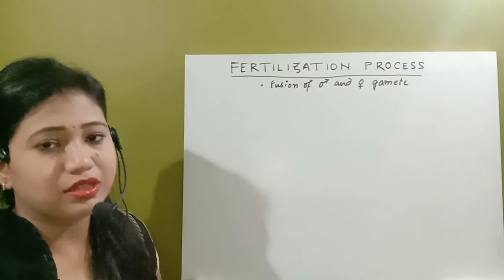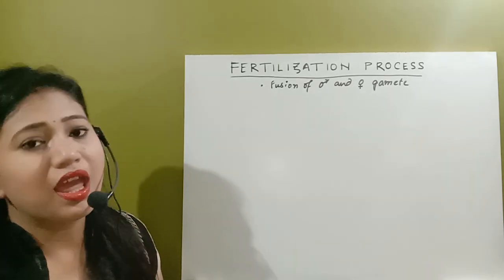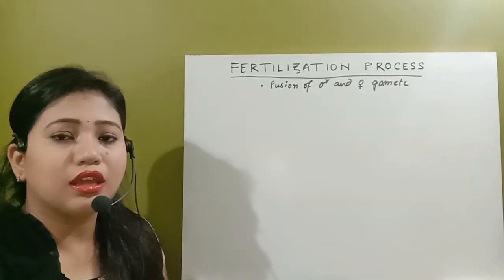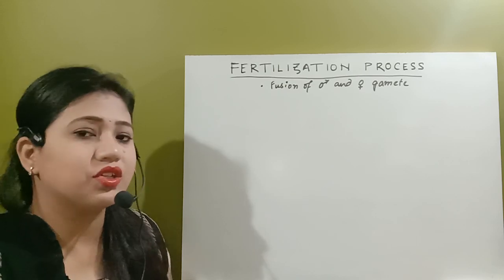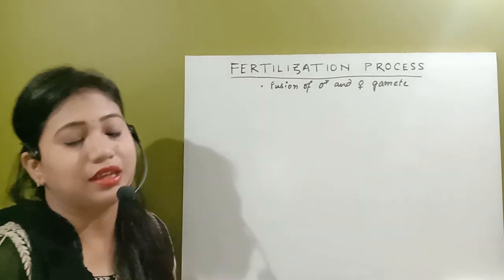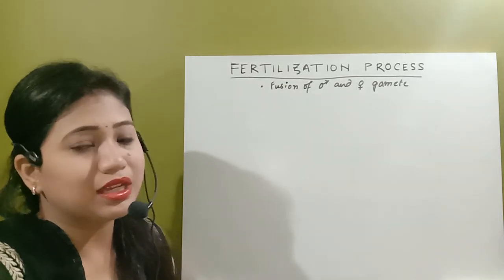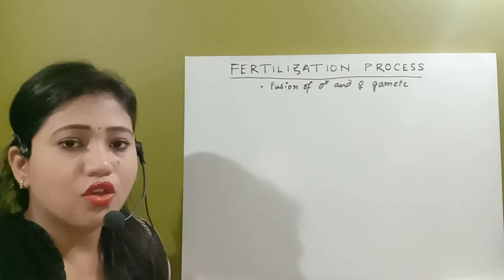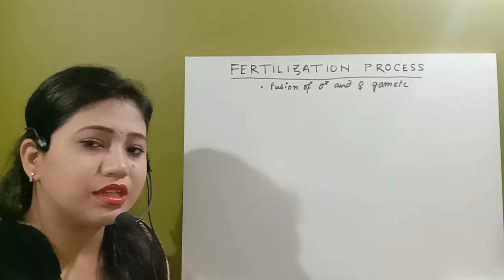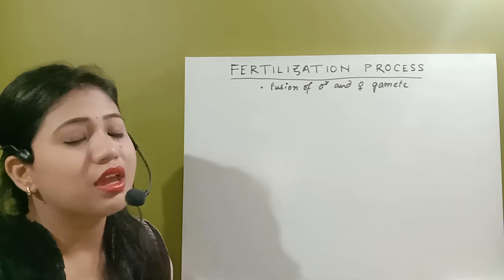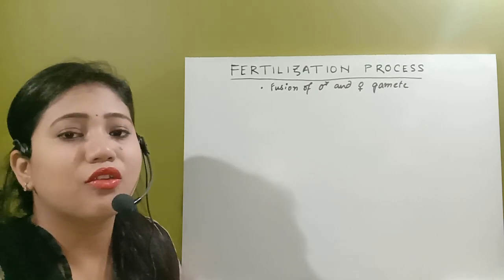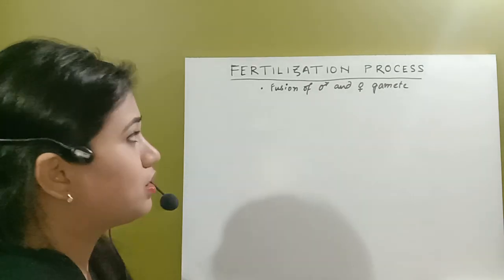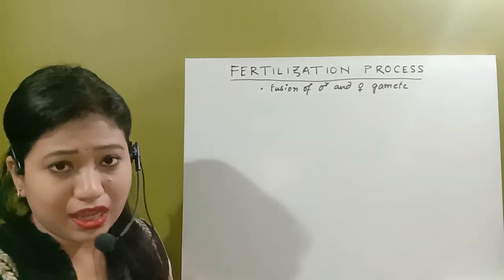the female gamete is not ready for fertilization, as we have already studied in the hormonal regulation as well as in the menstrual cycle, that the female gamete completes only the first meiosis. Only if the second meiosis completes is it possible for the fertilization process to occur.